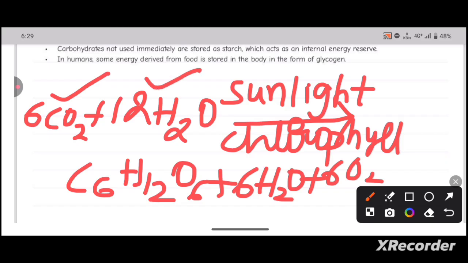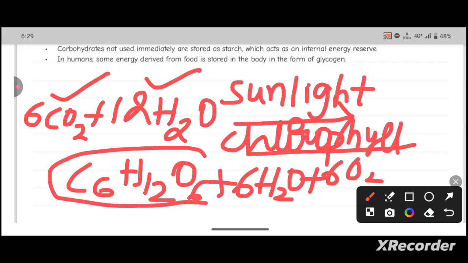in the presence of sunlight and chlorophyll, and the chlorophyll pigment is present in the chloroplast. So these substances will be converted into carbohydrates. The example is C6H12O6, which is glucose. So the CO2 is reduced into carbohydrate, and we have water and oxygen as byproducts. This oxygen evolved will be taken up by other living organisms on the planet.